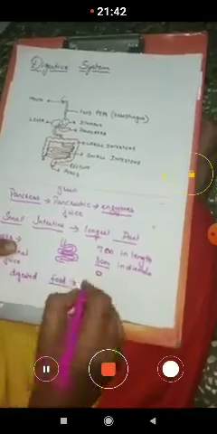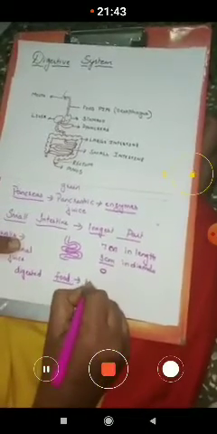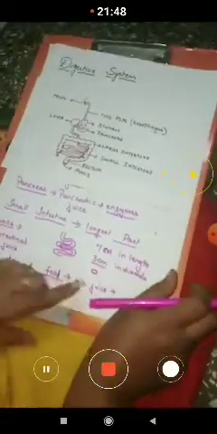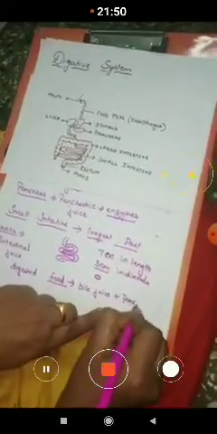So now the food which should be digested is mixed up with which juice? Bile juice, pancreatic juice.